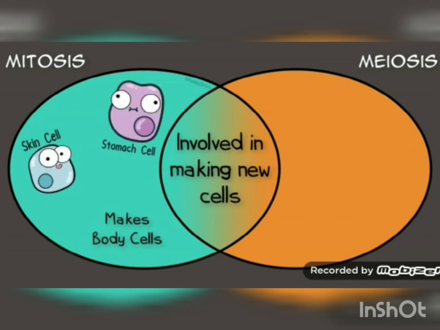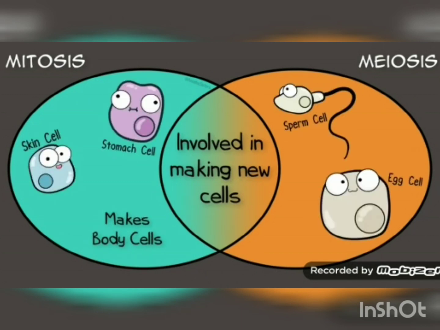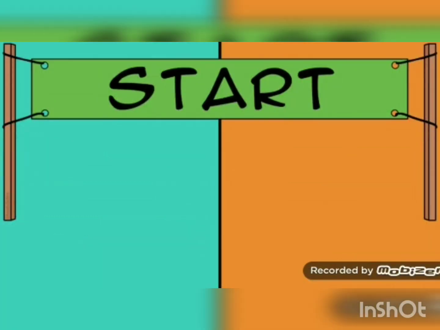Mitosis results in body cells. Meiosis results in sperm and egg cells, otherwise known as the fancy term gametes. Before we start mitosis and meiosis, let's look at what you start with.